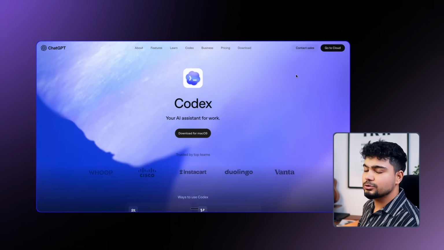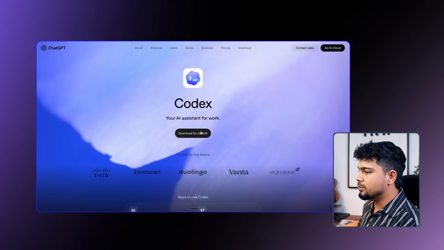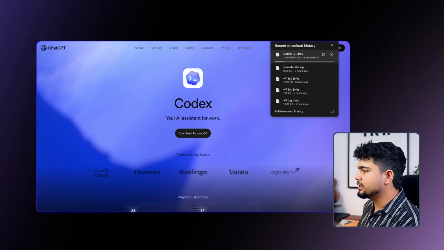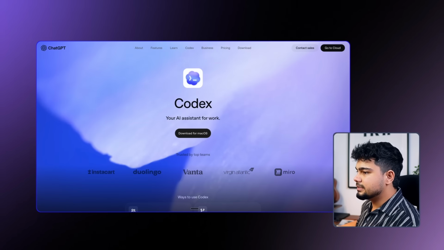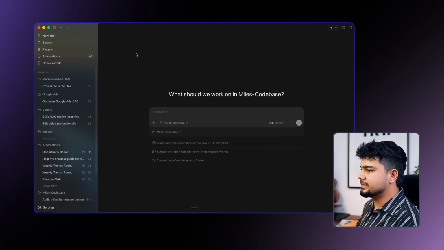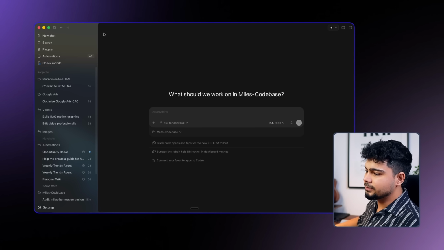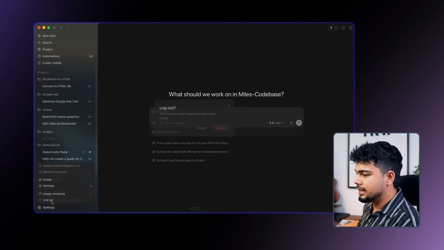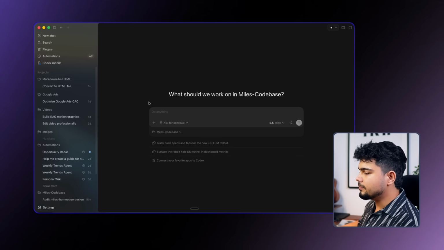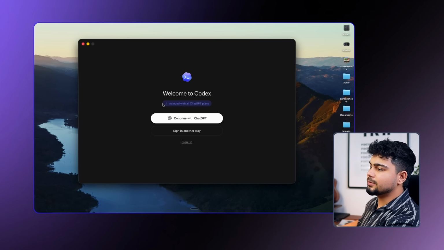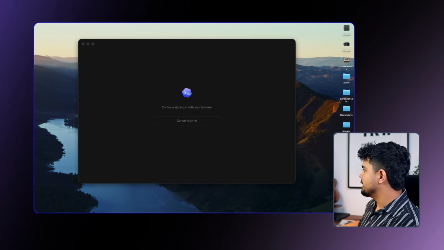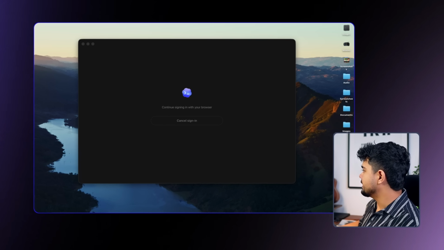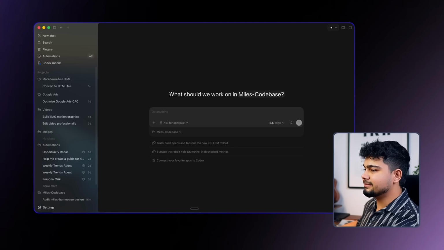So if you are someone who wants to download it, you just need to click on download for macOS and it will start downloading. Once this is done, you just have to follow the steps. Once the steps are complete, this is a window that will open. This is the Codex window. So I'll just show you how it looks. I'll log out. So once you download, this is what Codex will look like. I'll click on continue with ChatGPT. I'll log in with my account and done. So once you log in, this is the screen that is visible.